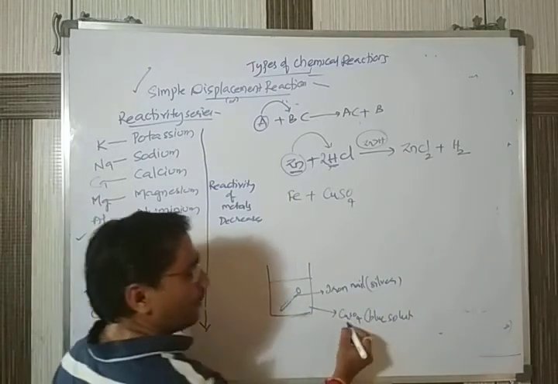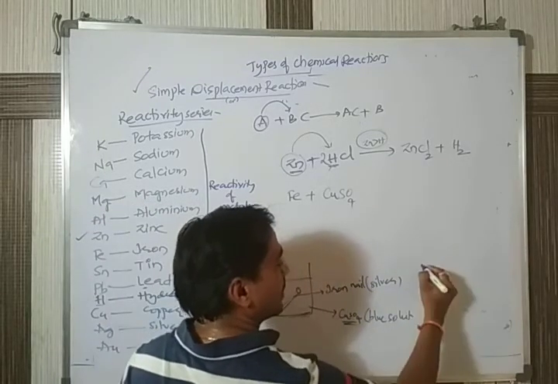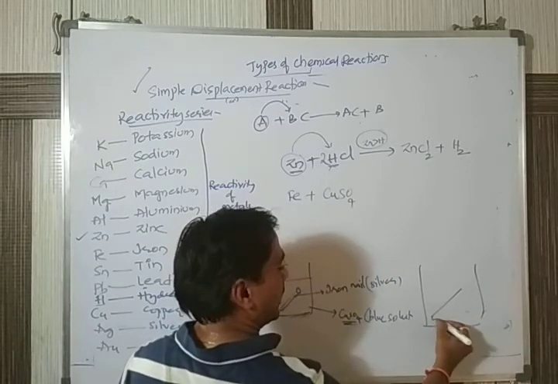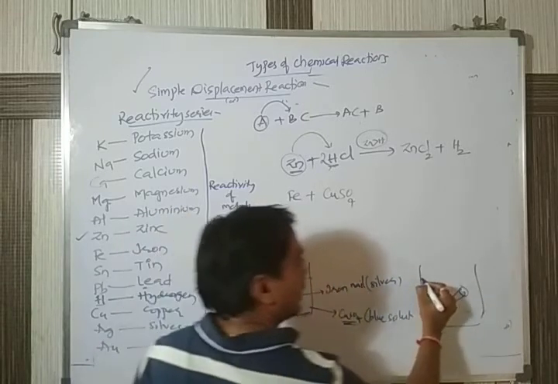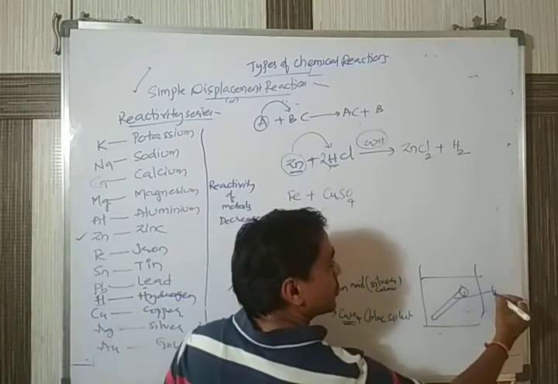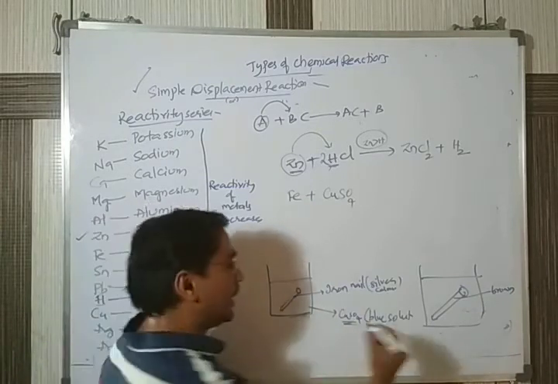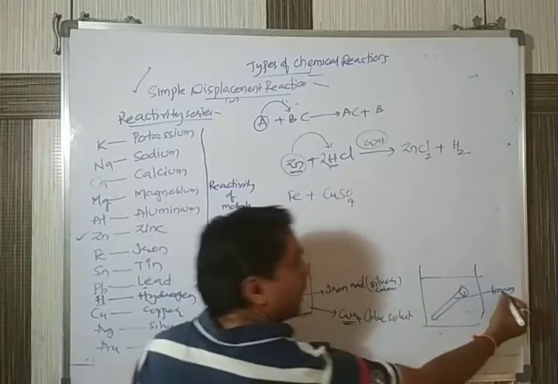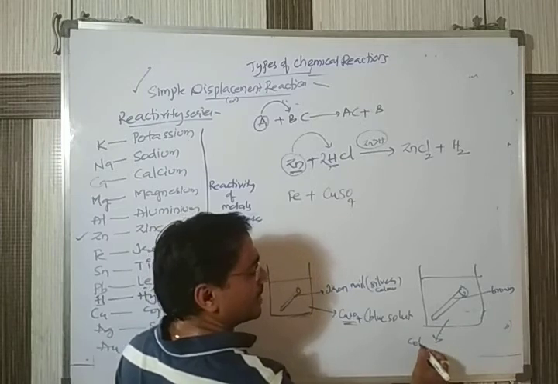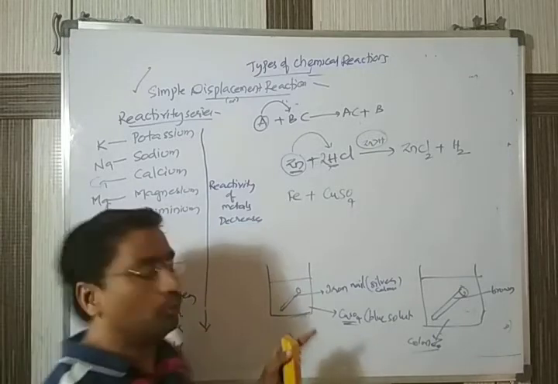Copper sulfate was actually blue in color. When we observe the container the next day, the nail, which had the silver color, turns to a brown color. Just as iron gets rust and turns brown, the nail turns brown all over. Moreover, the solution which was blue almost becomes colorless, a little faded. You don't get the blue color; it fades.